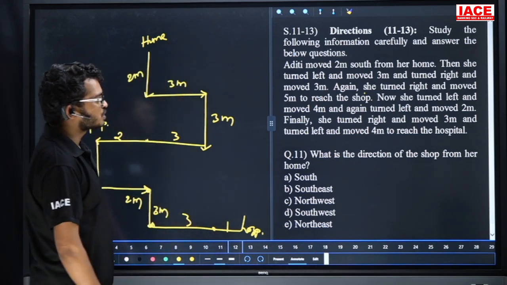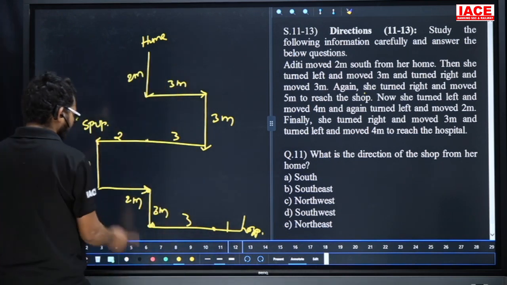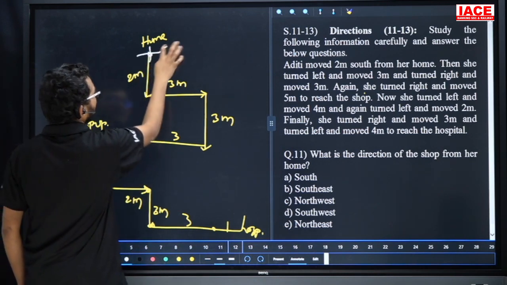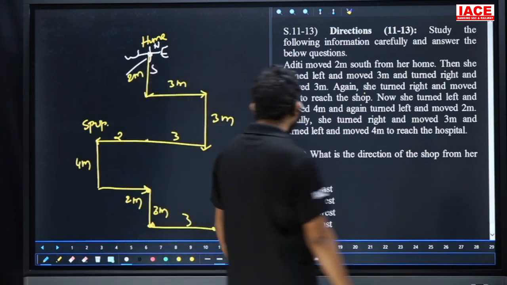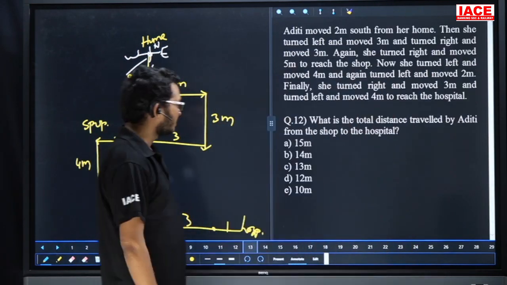What is the direction of the shop from her home? Direction of the shop from her home. From her home is what? Here east, west, north, south. The answer is what? Southwest. So friends, here question number 11, the answer is what? Option D.